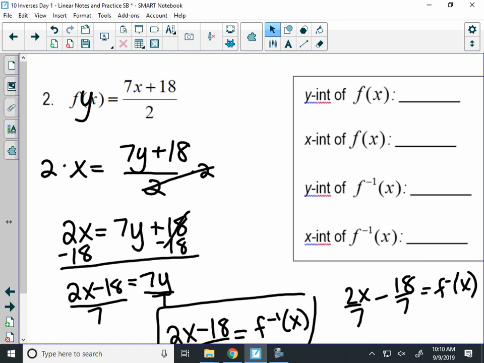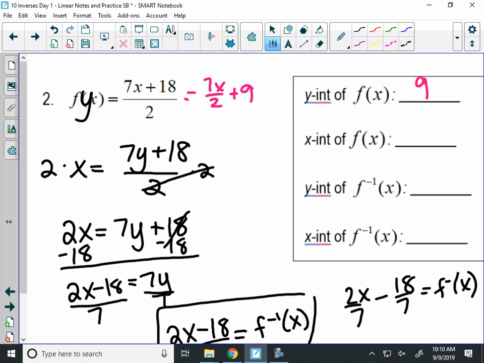How did you get 9? Yeah. So remember, if we use the same rule, this is 7x over 2 plus 18 over 2, which is 9. And that constant is our y-intercept. So I'll just put a 9 here. You know it's the ordered pair, but 9. Now the x-intercept of f of x.